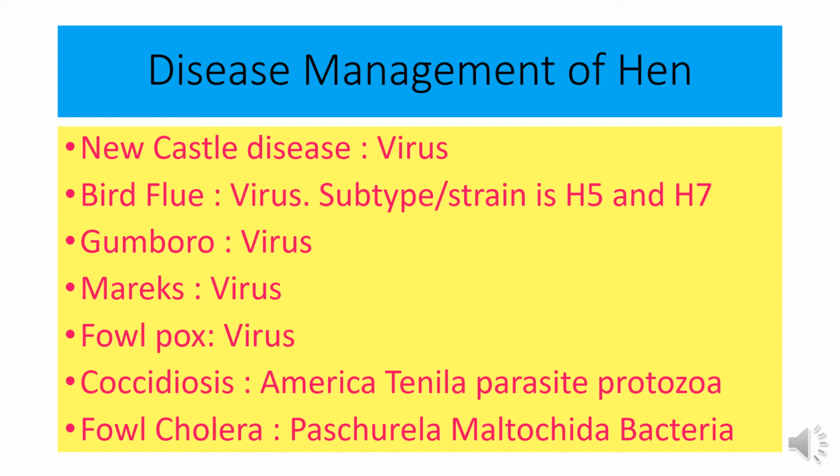Coccidiosis, this causal organism is protozoa, mainly Eimeria parasite protozoa. And for cholera, the causal organism is bacteria.